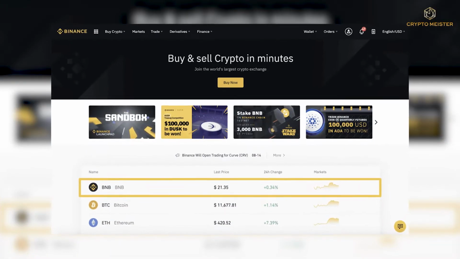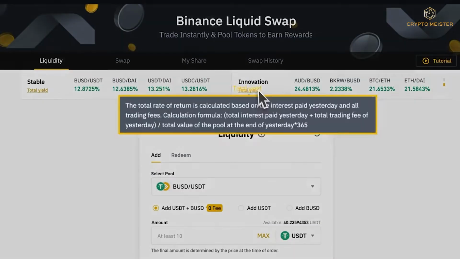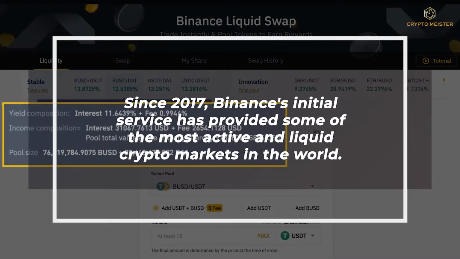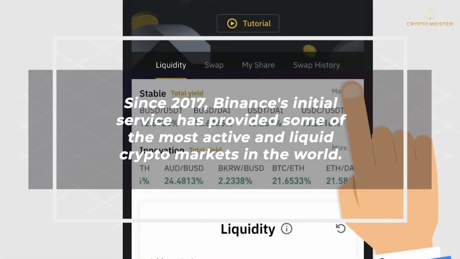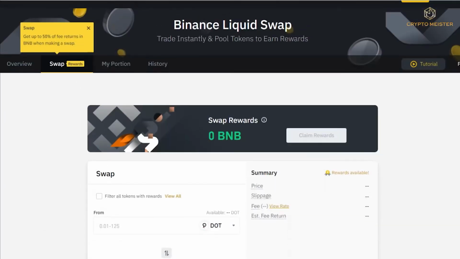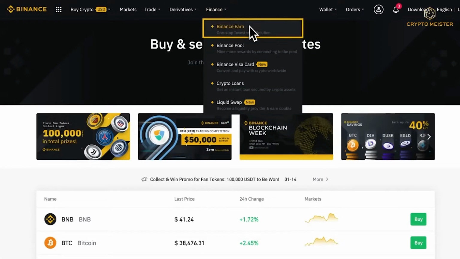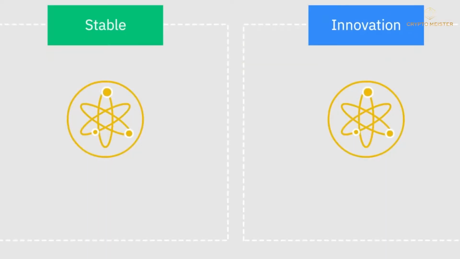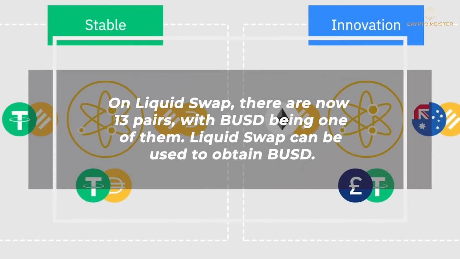The Binance Spot Exchange is still the most popular way to get BNB, BETH, BUSD, or just about any other cryptocurrency. Since 2017, Binance's initial service has provided some of the most active and liquid crypto markets in the world. Binance Liquid Swap is another alternative that has grown in popularity. This is Binance's DeFi-style solution for exchanging one token for another with costs that are lower than the spot exchange's rates. On Liquid Swap, there are now 13 pairs, with BUSD being one of them.